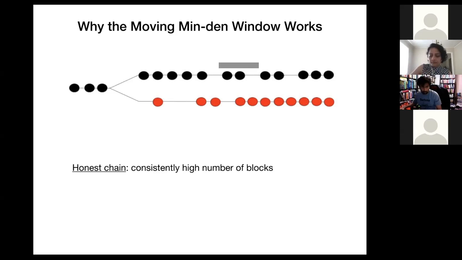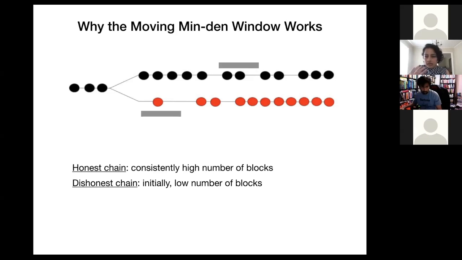And in the dishonest chain, in the part where the adversary still hasn't had a chance to skew the distribution, there is initially some low number of blocks, and this will affect the min density value forever, because we are taking a min of all the window block densities. So this is a very high-level intuition.